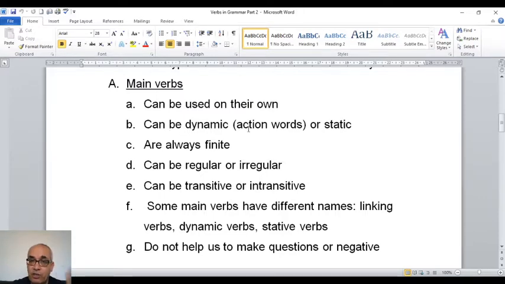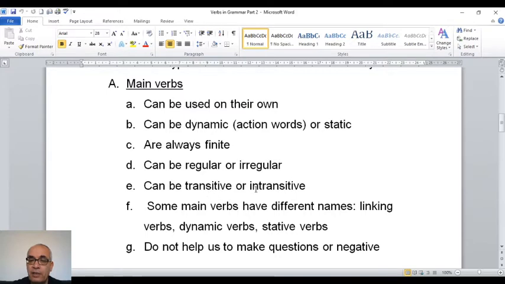It means they have action. Or static or stative. It means no action. Main verbs are always finite. Finite. What's this finite? I will explain it. Main verbs can be regular or irregular. Irregular means not regular. Main verbs can be transitive or intransitive.